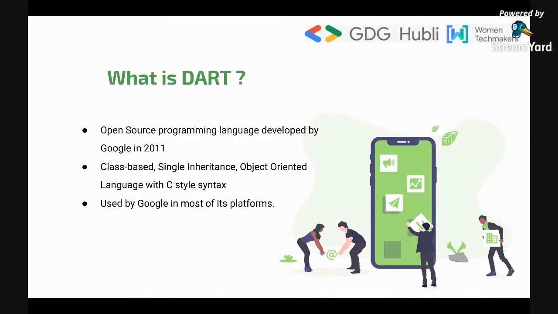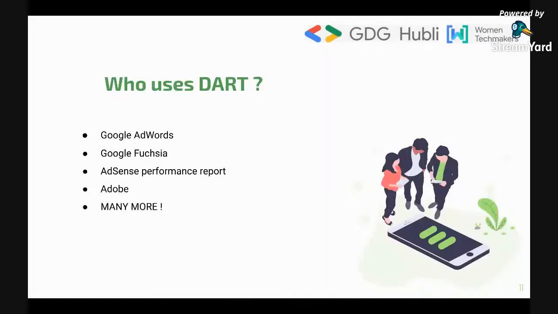Now, especially new students become a little bit anxious and cautious about, okay, we are using Dart, is it actually useful in future or not? So Google has been using Dart in a lot of their platforms, like literally a lot. For example, Dart has been used in Google AdWords. It has been used by Google Fuchsia OS, which is around the corner to launch, and it has also been used in the AdSense performance report. For example, when YouTubers or bloggers earn from Google, right, AdSense, the performance report that is generated is generated from Dart.